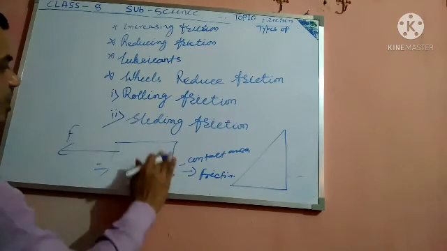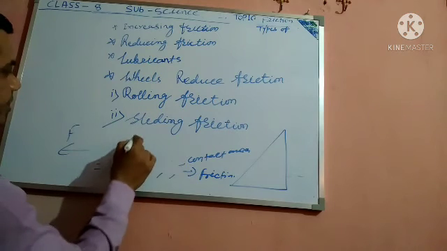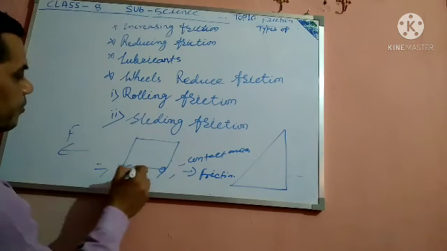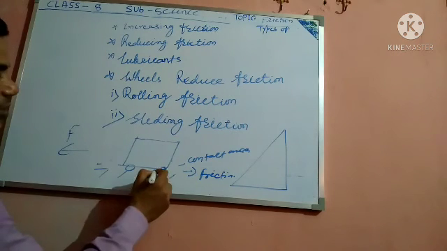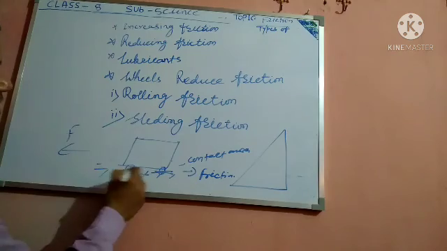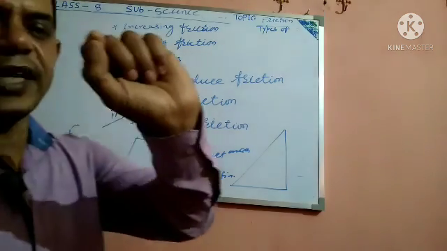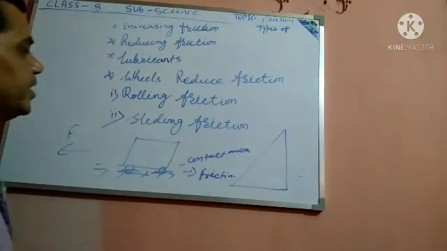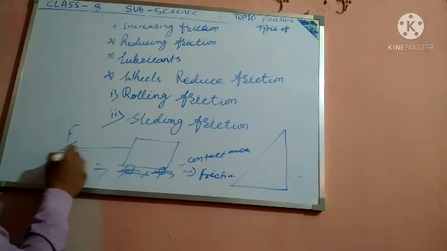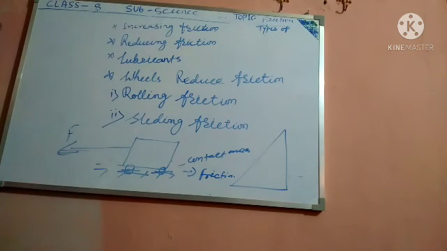But in this trolley bag, a wheel is attached, so the contact area is very small, so friction is very less. With less friction and less force applied, it moves very fast.